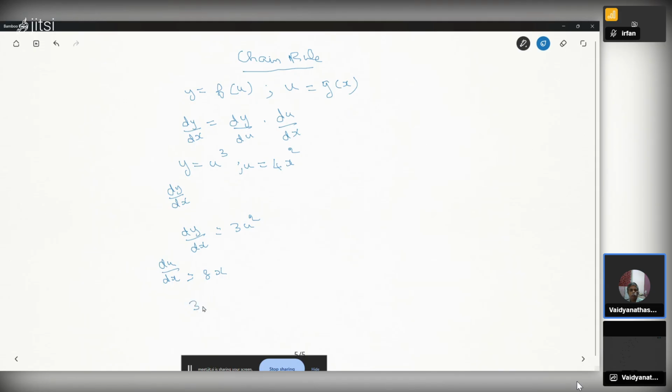3 into u square multiplied by 8x. So u is 4x square, right? u equal to 4x square multiplied by 4x square, right? u square equal to 4x square multiplied by 4x square. It is 16x power 4.